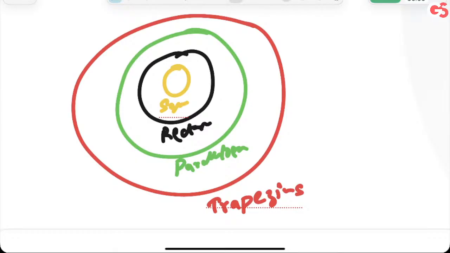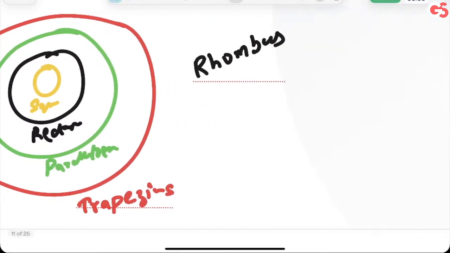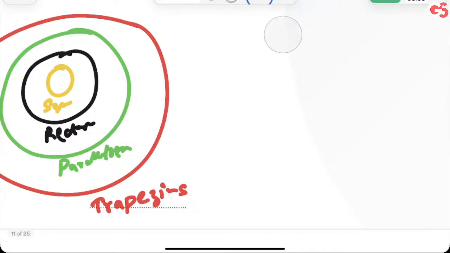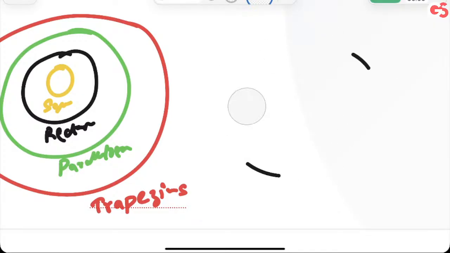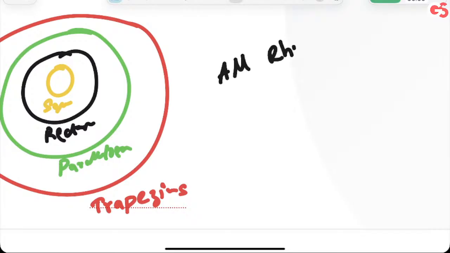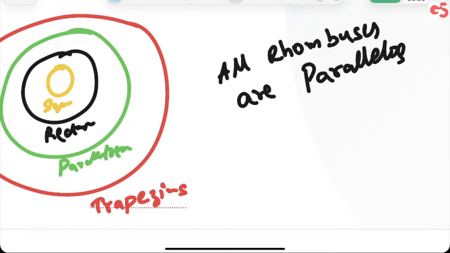Now, rhombus थोड़ा सा अलग है. अब यहाँ पे क्या है? All of you should understand one thing. I'll have to make one more diagram. ये नोट कर लिया सबने? देखो. रुको ऐसे नहीं. All rhombuses are parallelogram. This thing is true.